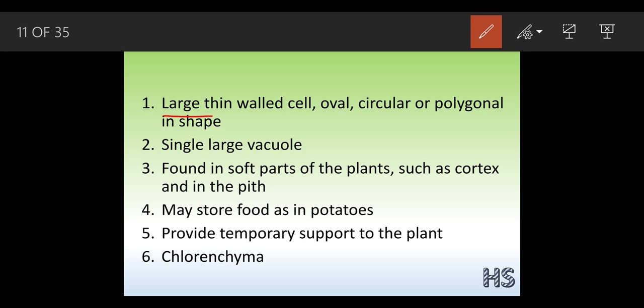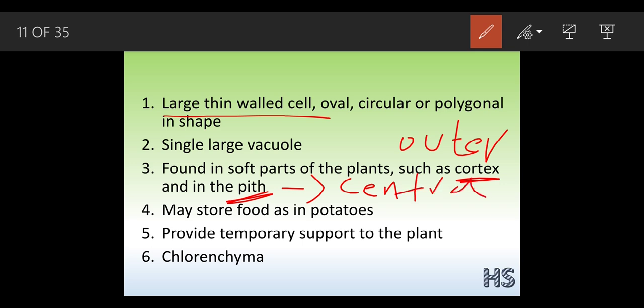Parenchyma have large thin-walled cells. They may be oval, circular or polygonal in shape. They have a single large vacuole because they work for the supporting system. They are found in the cortex and in the pith region. What do you mean by that? Cortex means the outer region of the plant, and pith means the central region of the plant.